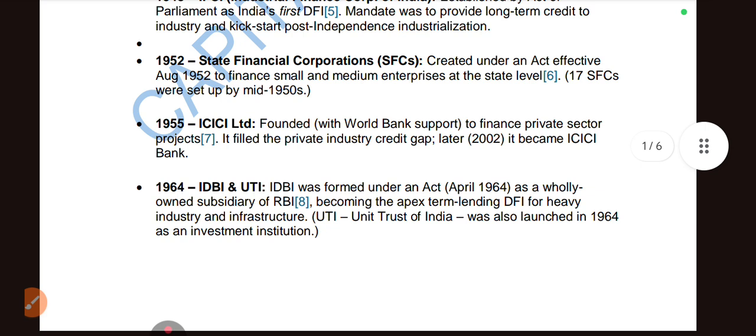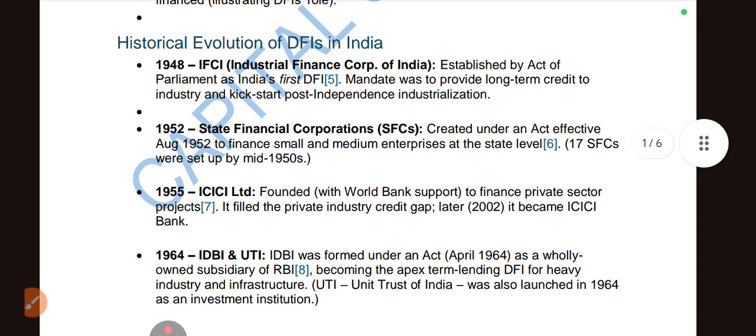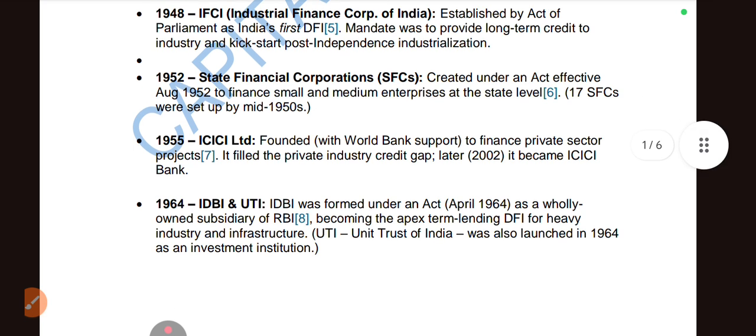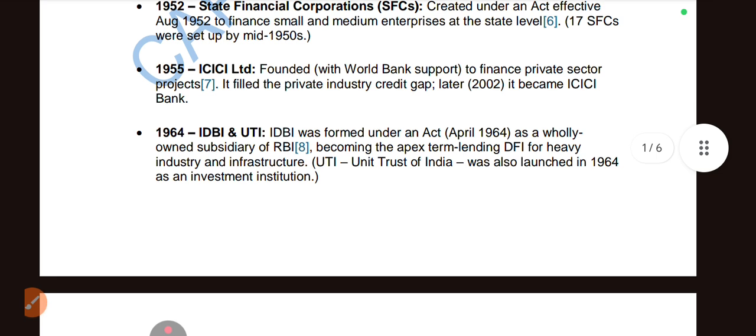The next is 1952, State Financial Corporations. IFCI is for the national level, while SFC is for the state level, created under an Act effective August 1952. They finance small scale and medium enterprises at the state level. Next is ICICI. Today we know ICICI Bank, which was founded in 1955 with World Bank support.